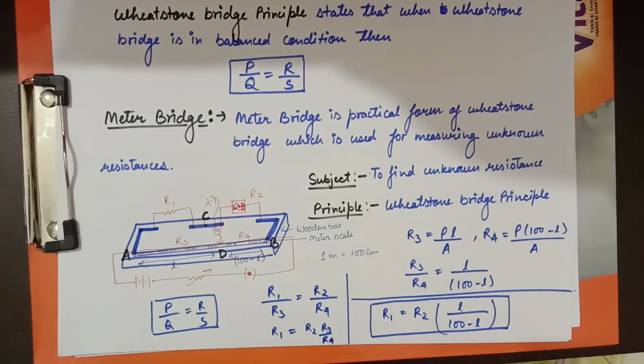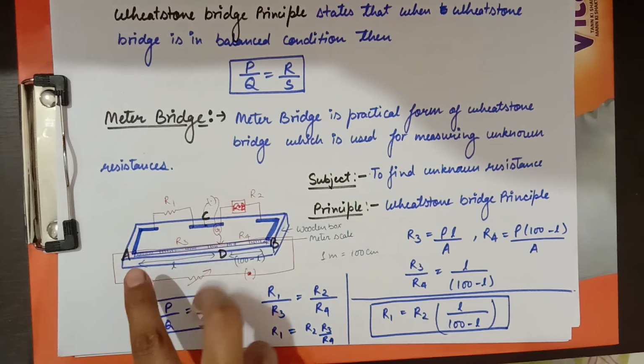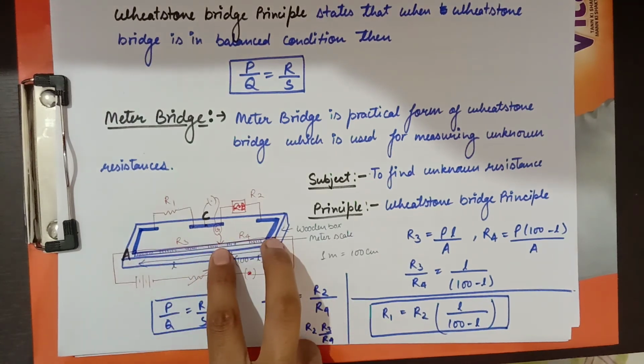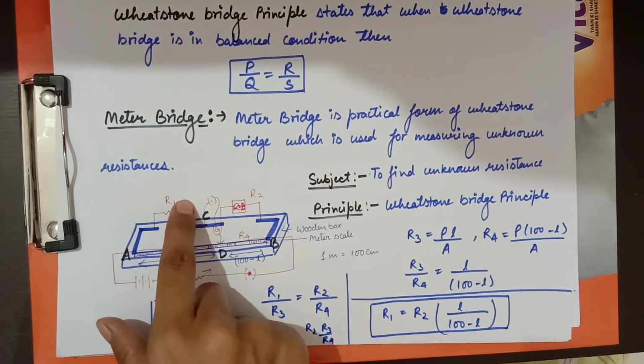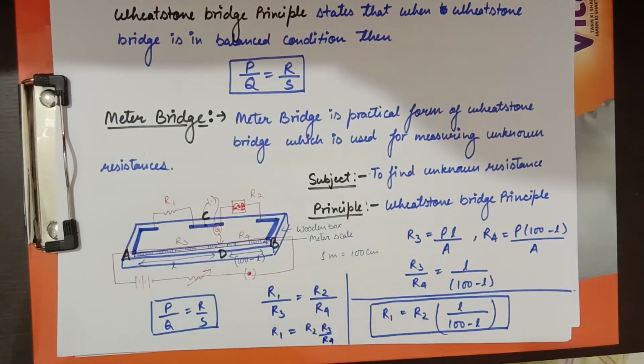As in this question we don't know the value of R3 and R4, as the wire is same in R3 and R4, we can convert it in the form of length. So only by knowing the length of R3 and R4 and the value of one resistance, we can calculate the unknown resistance with the help of meter bridge or Wheatstone bridge principle.